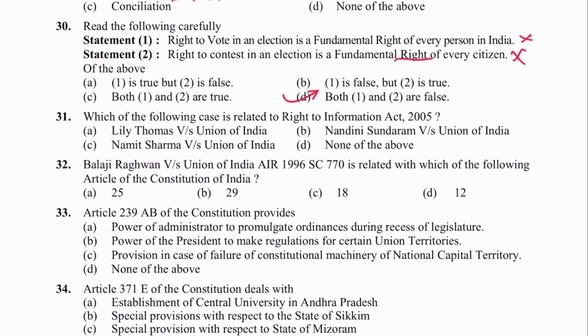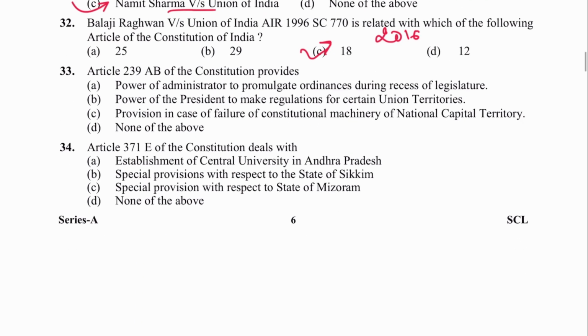Next is 31. Which of the following cases is related to Right to Information Act 2005? Namit Sharma versus Union of India. Next is 32. Balaji Raghavan versus Union of India is related with which of the following article? Article 18. C is the answer. It was asked in 2016.